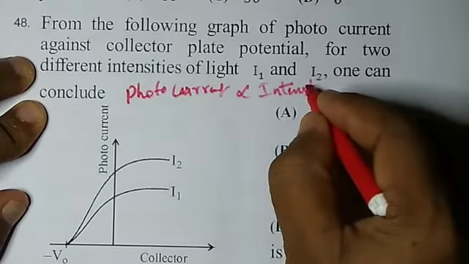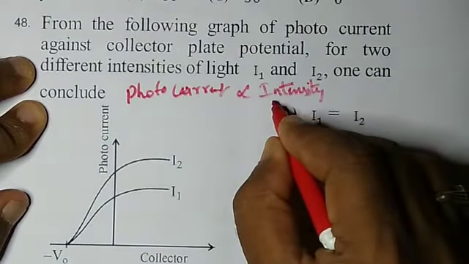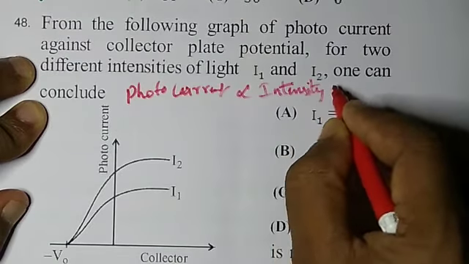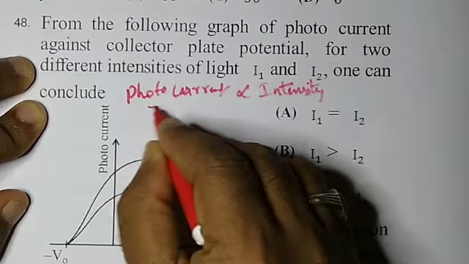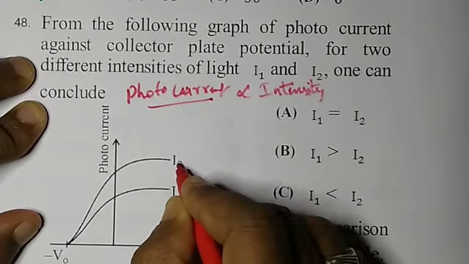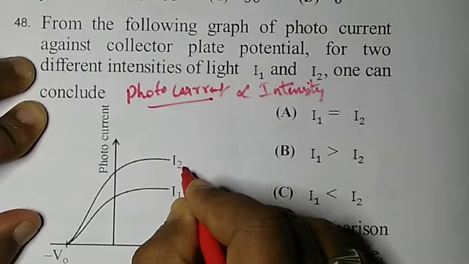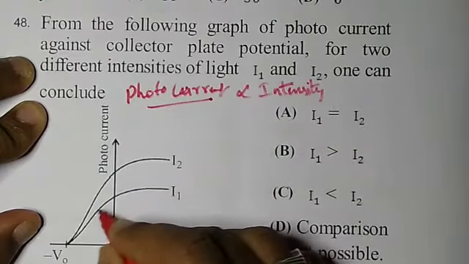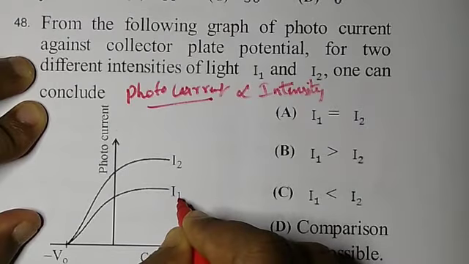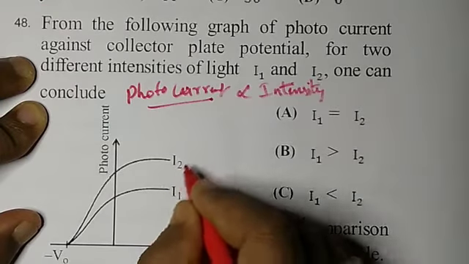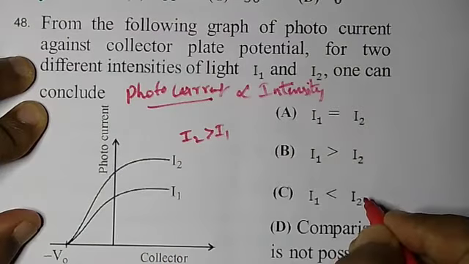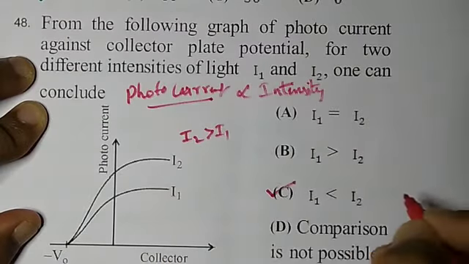That means if the intensity of photons falling on a photo plate is more, then the photocurrent is more. The saturation current acquired by this intensity is greater than the saturation current acquired by the I1 intensity. Hence from the graph it is quite clear that I2 is greater than I1. C option is correct.